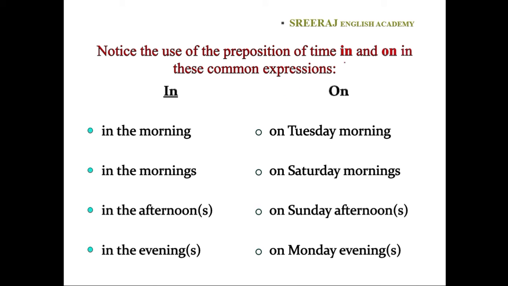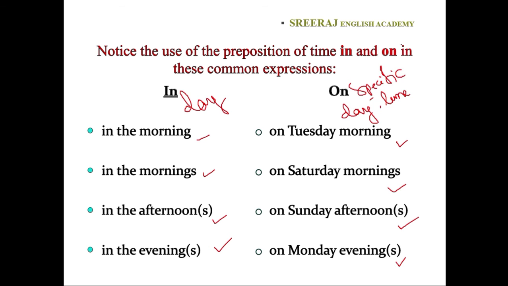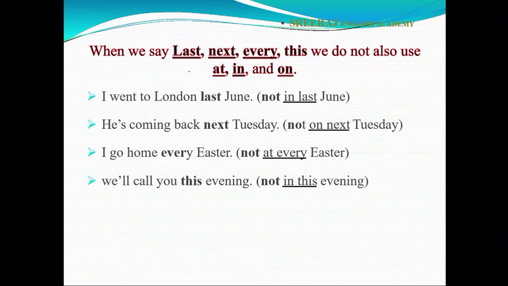Notice the use of prepositions of time, in, on, and these common expressions. In is used for mornings, afternoons, and evenings, whereas on is used for Tuesday morning, Saturday evening, Sunday evening, or Monday evening. That is, in is used for a general part of the day, on is used for a particular day and time, that is, specific. And when we use last, next, every, we do not use in or on. Instead of in or on, we use the words last, next, every.